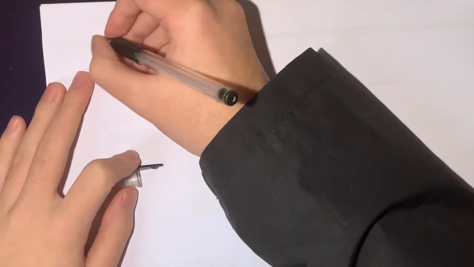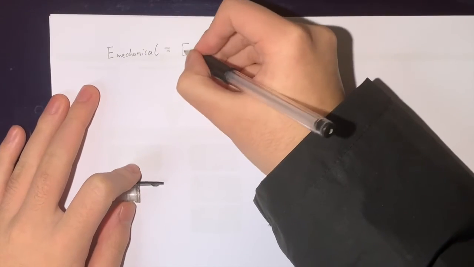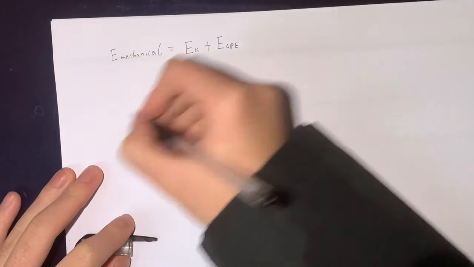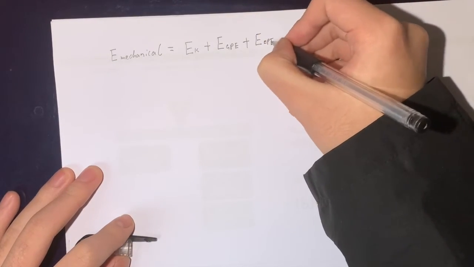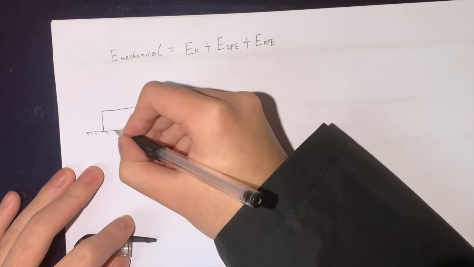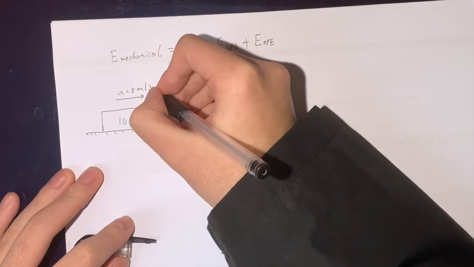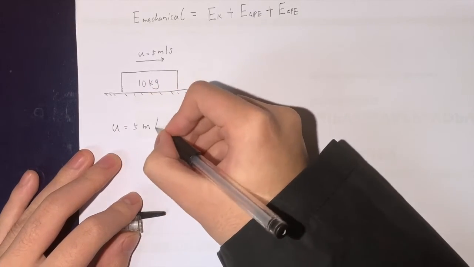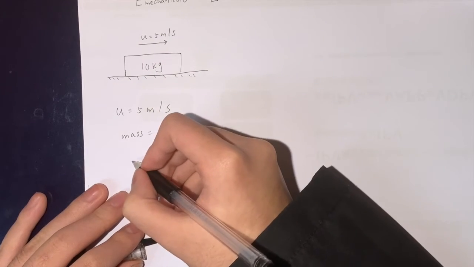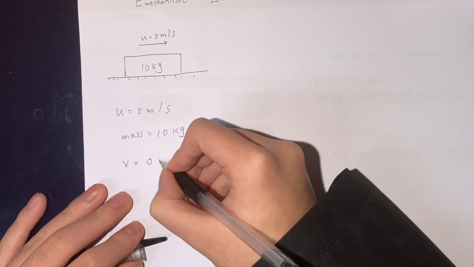Since friction is a force, we can use another way to find out the magnitude of the frictional force and its coefficient, which is applying the law of conservation of energy. The mechanical energy is equal to the sum of kinetic energy, potential energy, and elastic energy. In the diagram, there is a mass placed on the road with an initial velocity of 5 meters per second, and its mass is 10 kilograms. After 5 seconds, its final velocity becomes 0 meters per second.